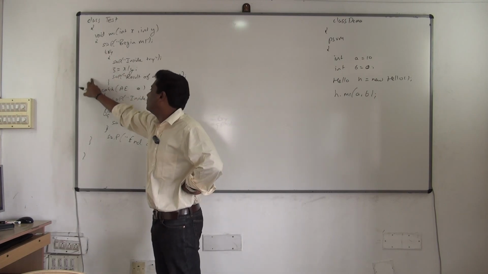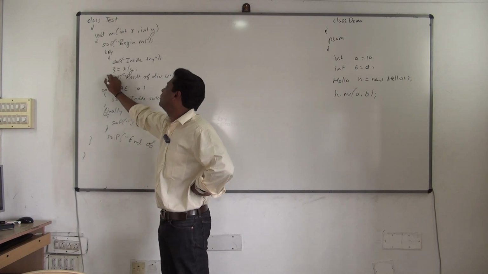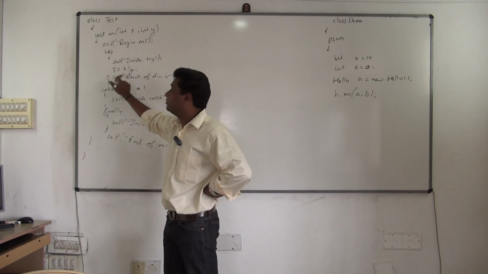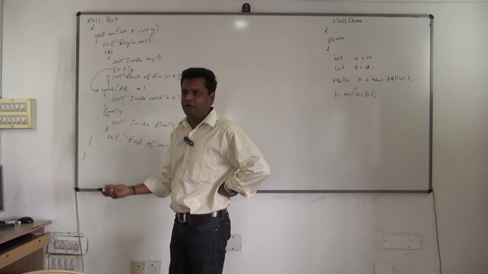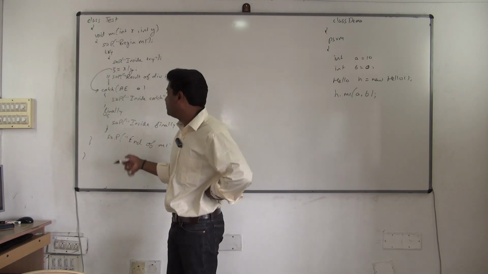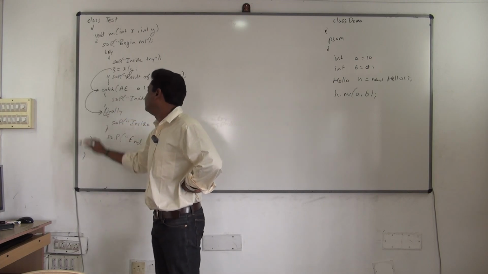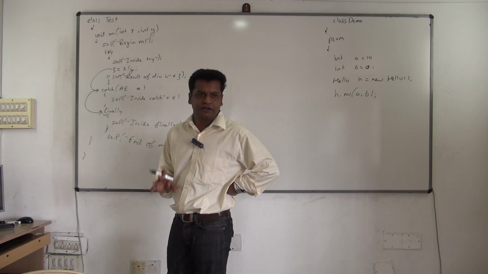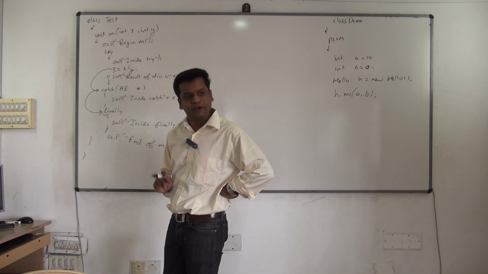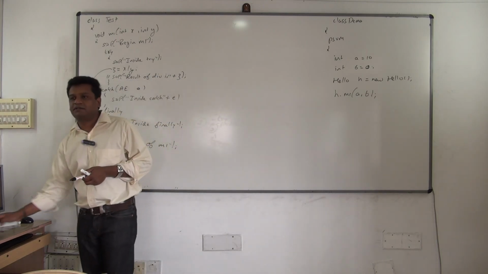Immediately control shifts to what? Catch. This statement is skipped now; it will not execute. From here it comes directly to catch. If at all you want, you fix the problem there. But after catch, what will definitely execute? Finally will execute. Understood? Whether an exception occurs or not, it is guaranteed to execute, 100% guaranteed. Are you clear with this?